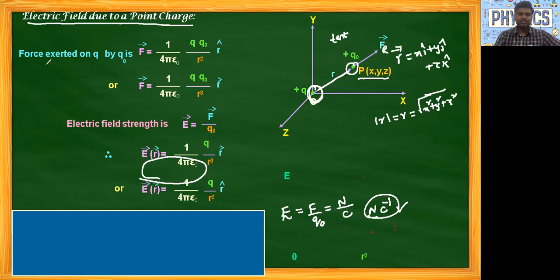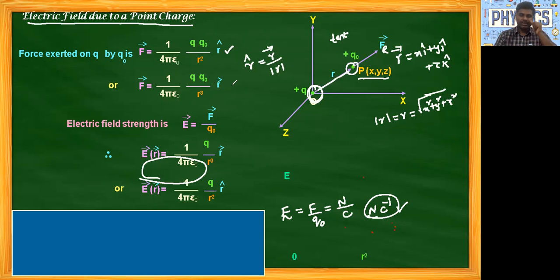The force exerted on plus Q by Q naught is F bar is equal to 1 by 4 pi epsilon naught Q naught by R square into R cap, where R cap is the unit vector. Now we can write F bar is equal to 1 by 4 pi epsilon naught Q naught by R cube in vector form. So R cap we can write as R bar by its magnitude.